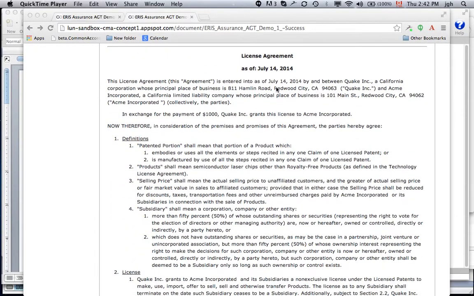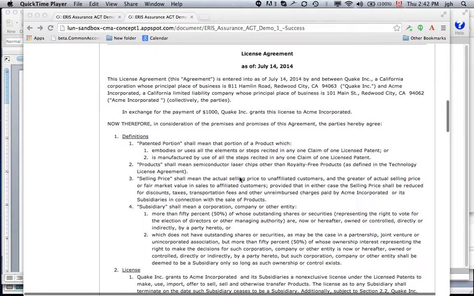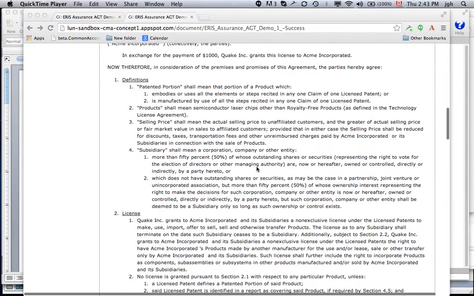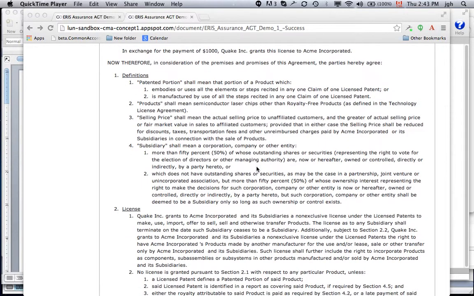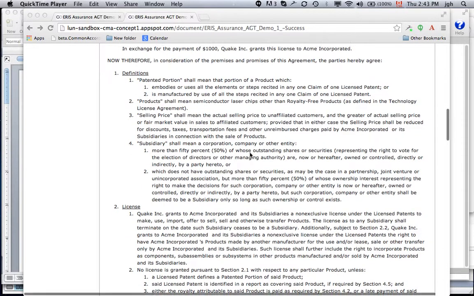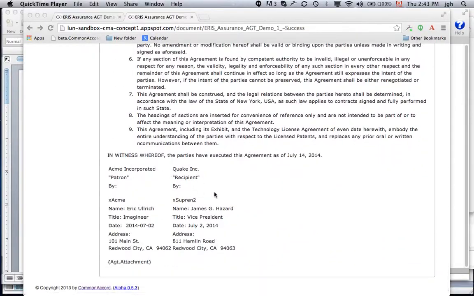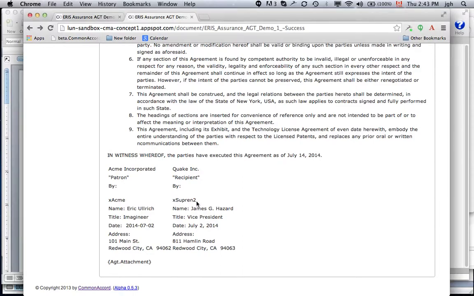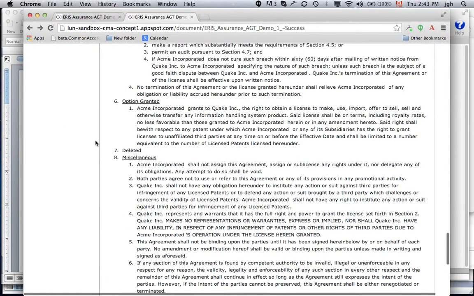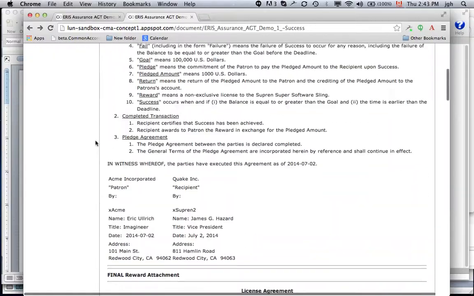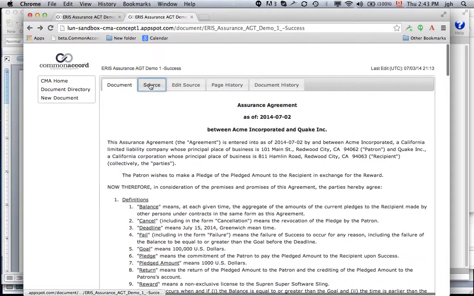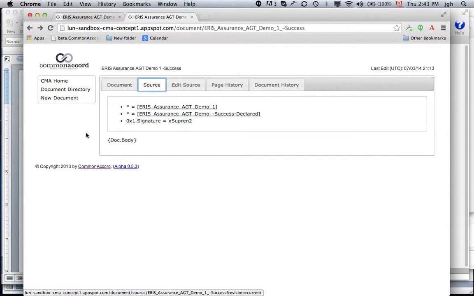So license agreement blah blah blah for the payment of Quake blah blah blah. Quake is the recipient in the pledge, and the agreement goes all the way through, and we can see that it's signed here, symbolized that it's signed. This is the last piece of a chain, obviously, of events. So this is done with 3 lines of code.